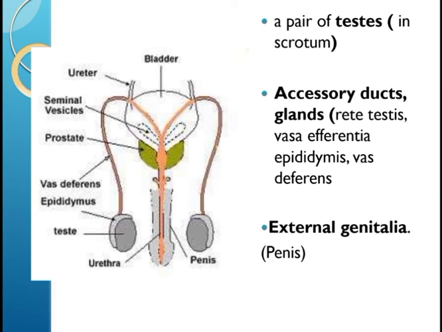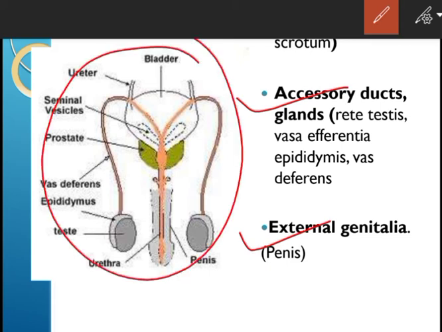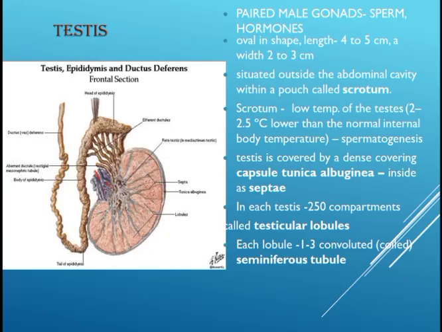Then it also consists of the accessory ducts and glands and the external genitalia. This diagram is about the front view of male reproductive system. Now let us start with the testis, the first part of the male reproductive system. I already told you that testes are the male gonads, and here only the male gametes or the sperms are made. A pair of testes is situated outside the abdominal cavity within the scrotum.